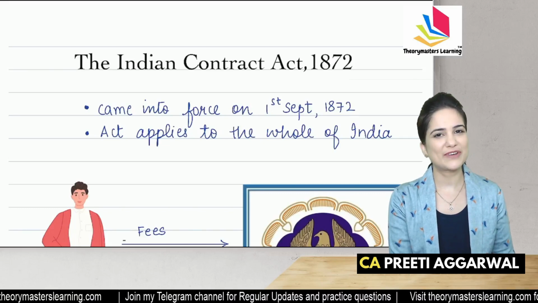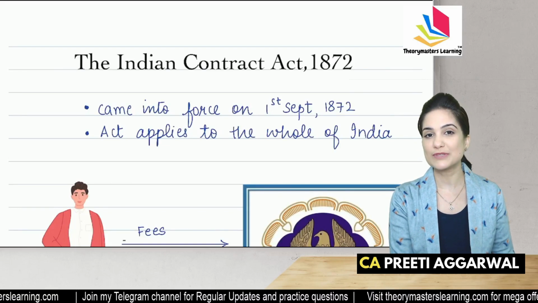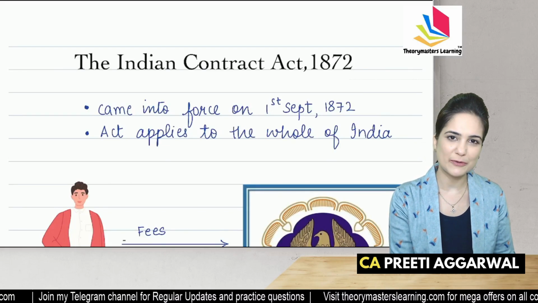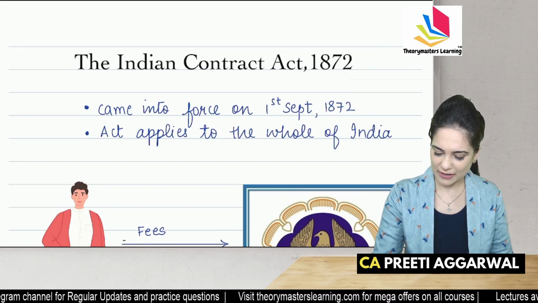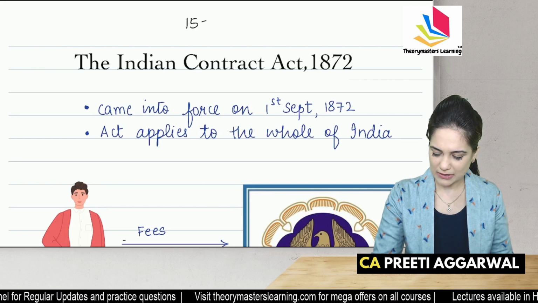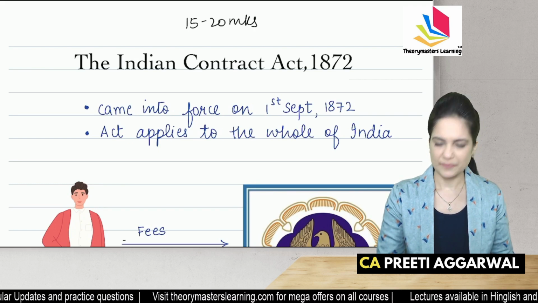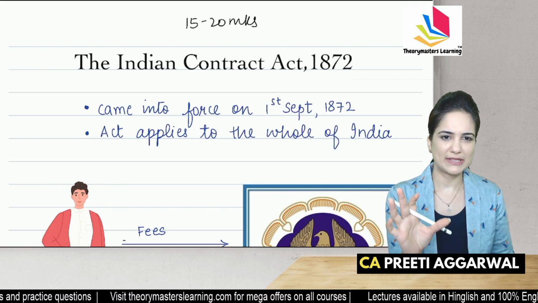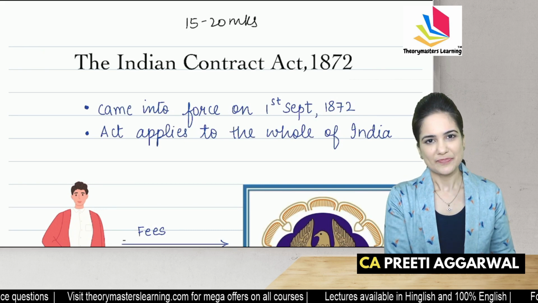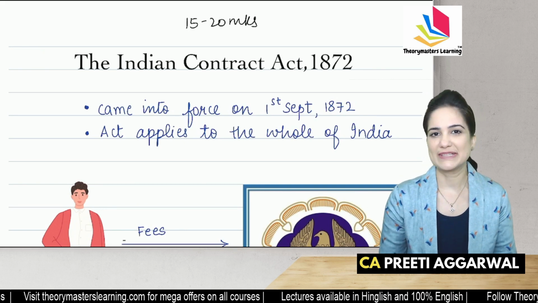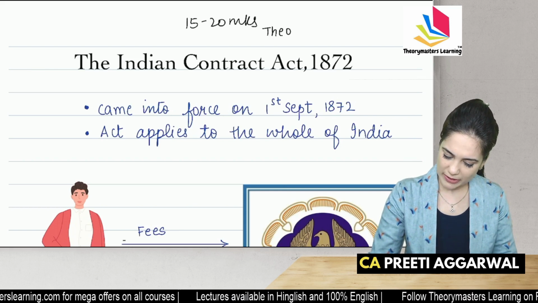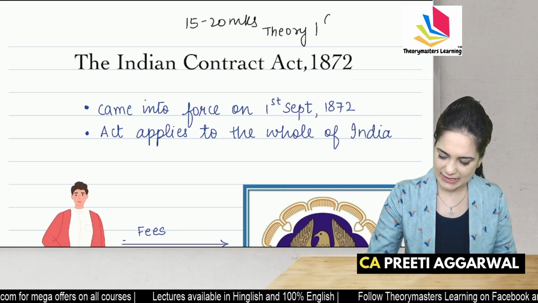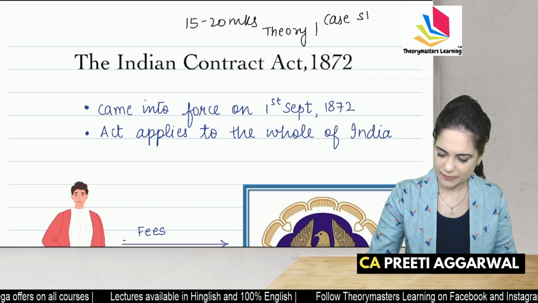The Indian Contract Act 1872 is one of the most important acts of the CA Foundation law syllabus. The weightage of this act is somewhere around 15 to 20 marks. You can expect 5 to 6 questions from this act. Now, what kind of questions are generally asked? You may be asked a theory question or a case study based question.